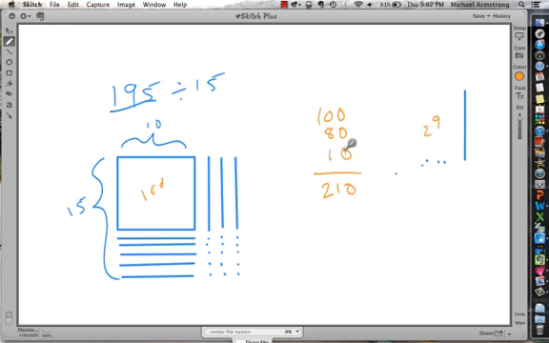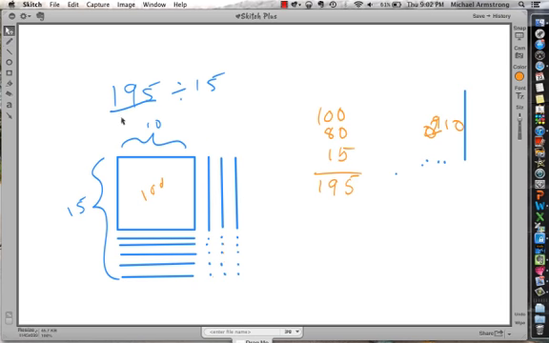It's 15. 5, 10, 15. 1, 2, 3, 4, 5, 6, 7, 8, 9, 10, 11, 12, 13, 14, 15. And this adds up to 180, 195. So it's not 210. It's 195. Okay, so what can we tell from this?